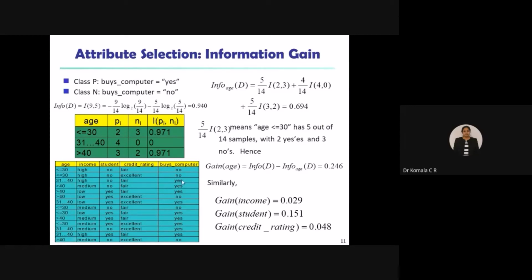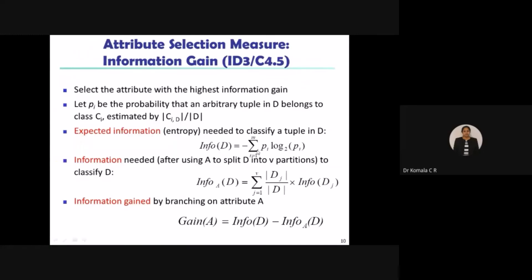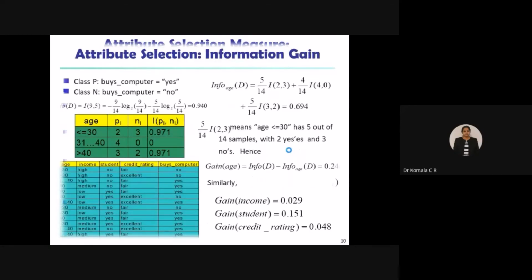2 yes here. So 3 no and 2 yes. Correct? No, Pi is with respect to yes, so I'll fill 2 here. Ni is no here. So using the equation, the algebraic sum, here you have to take with a negative sign. For i equal to 1, you have to evaluate Pi log of Pi to the base 2. Fine, so let us see.